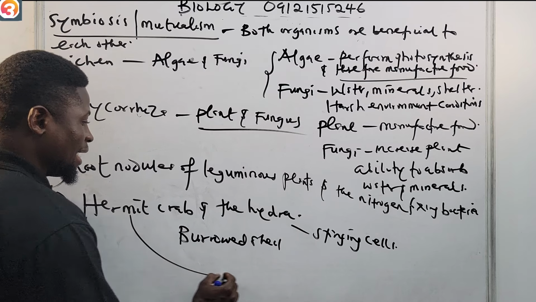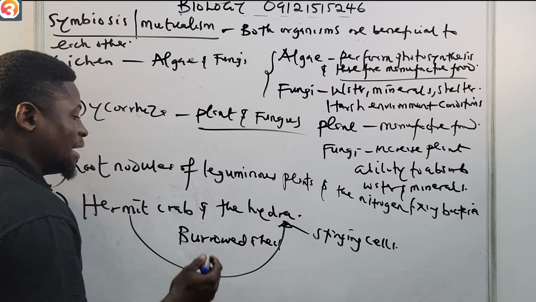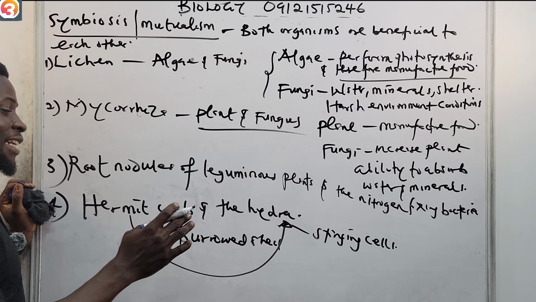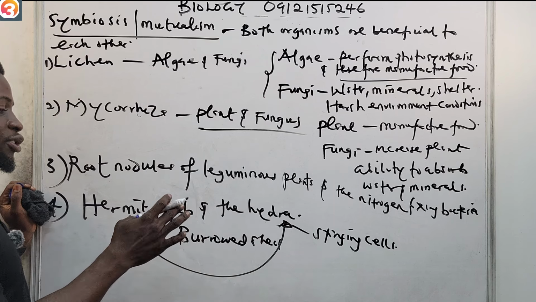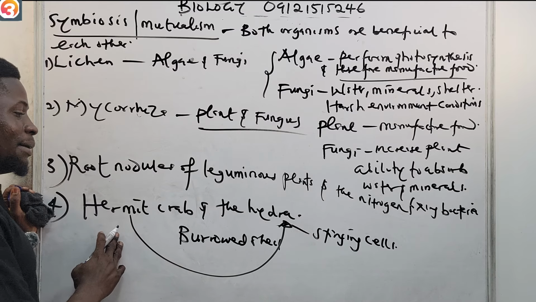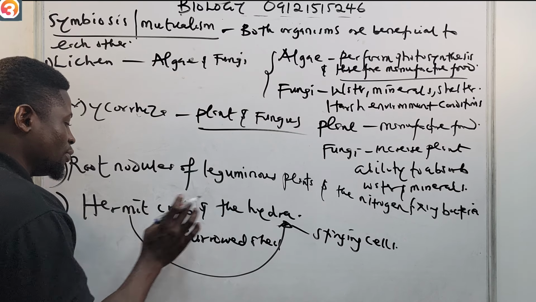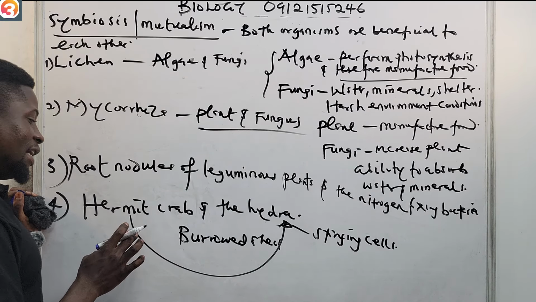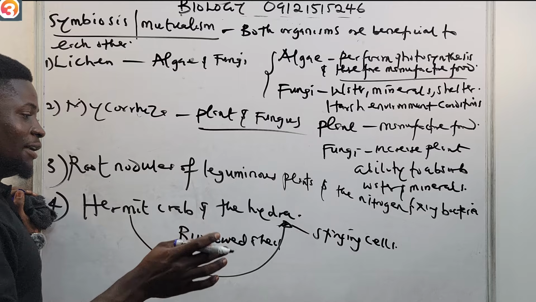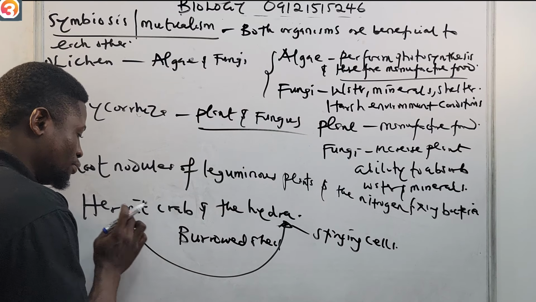The hermit crab will carry the hydra around, and the hydra will be enjoying the ride. The hermit crab is like an Uber, or a boat, for the hydra. The hydra has stinging cells, so it will be protecting the hermit crab.